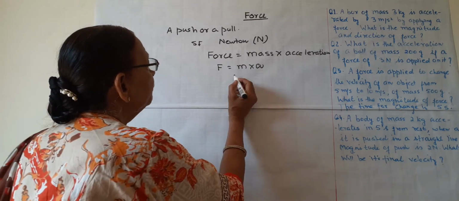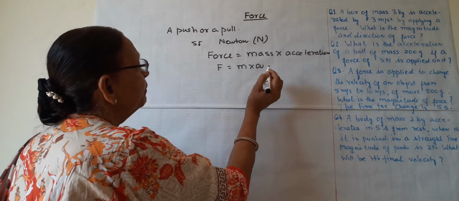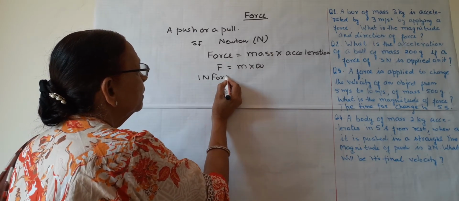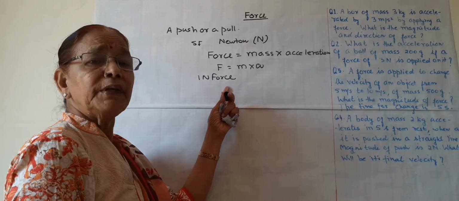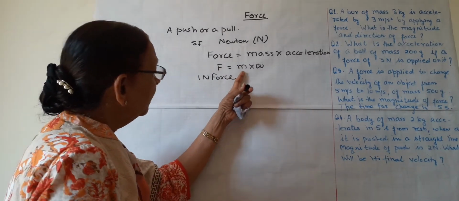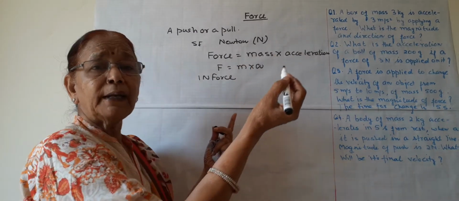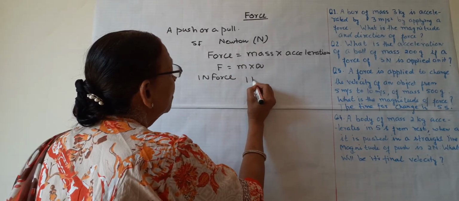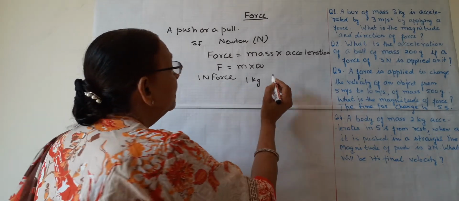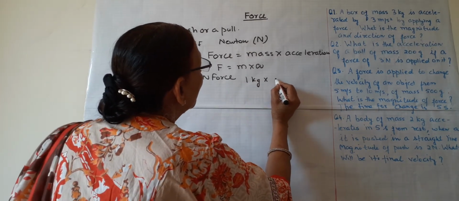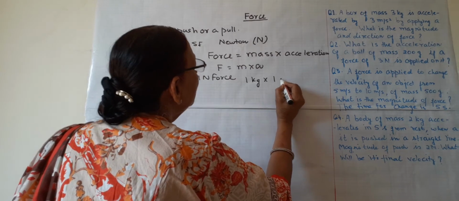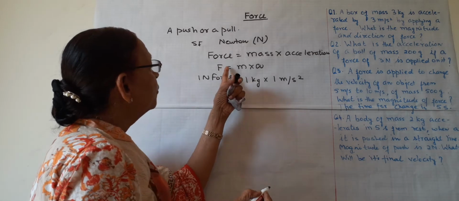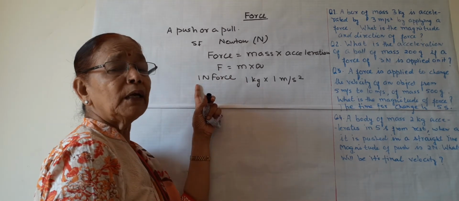According to the formula, suppose I want to describe 1 Newton force. What will be the definition of 1 Newton force? From this formula we can derive the definition of 1 Newton force. If a mass of 1 kilogram is accelerated by 1 meter per second square, then the force applied will be 1 Newton.